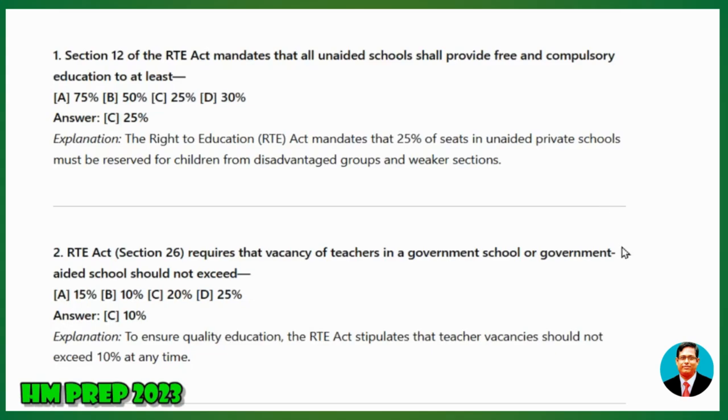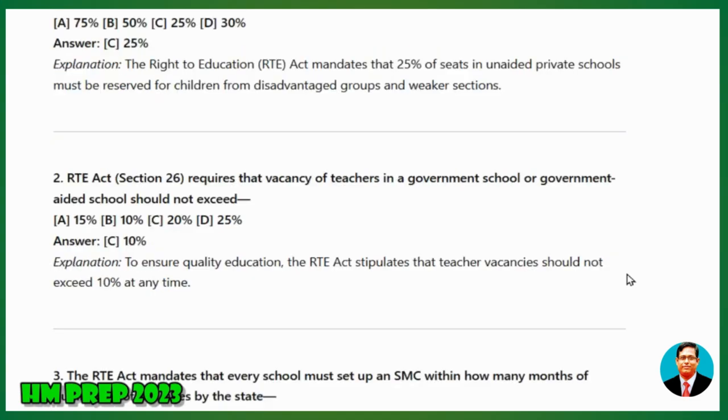2. RTE Act, Section 26, requires that vacancy of teachers in a government school or government-aided school should not exceed A) 15%, B) 10%, C) 20%, D) 25%. Explanation: To ensure quality education, the RTE Act stipulates that teacher vacancies should not exceed 10% at any time.